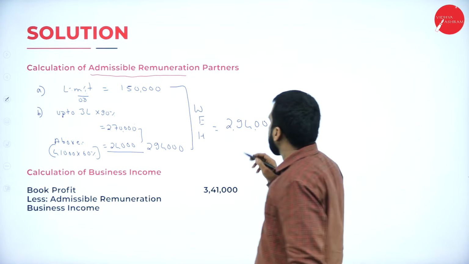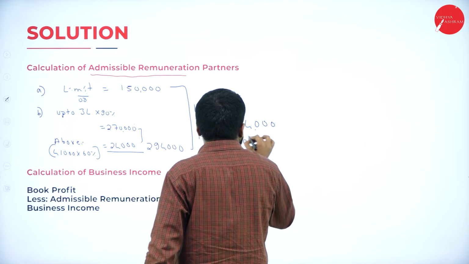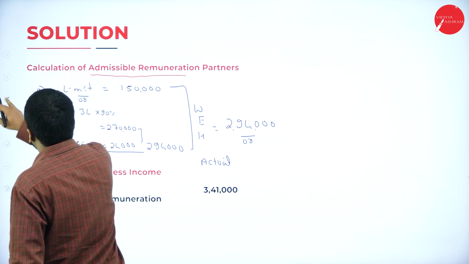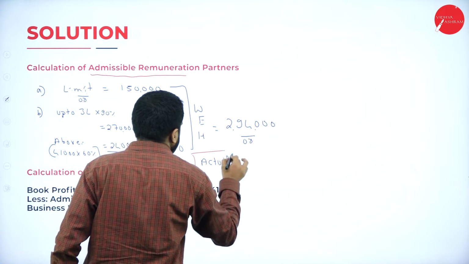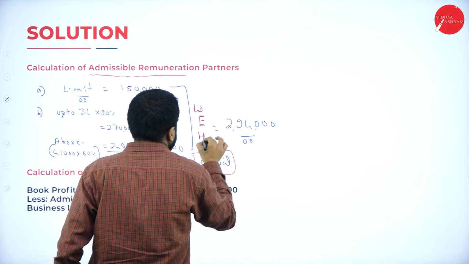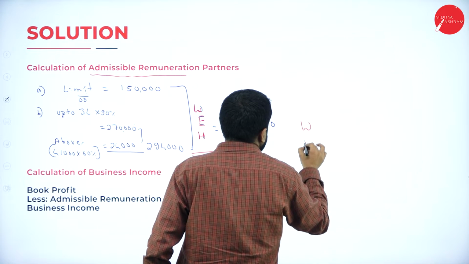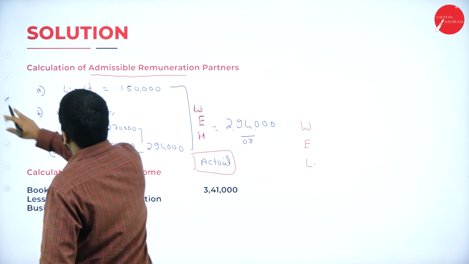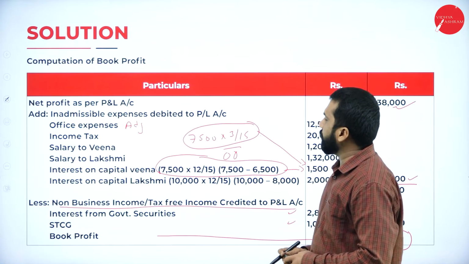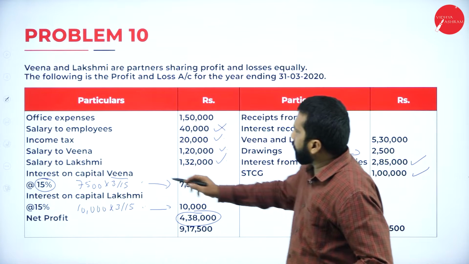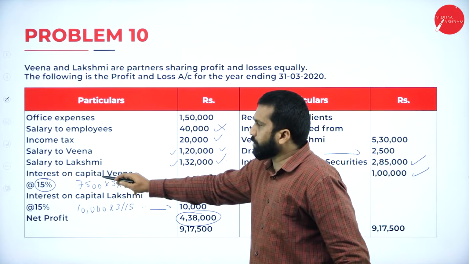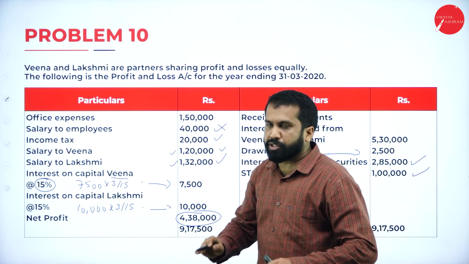Compare with the actual. So what is your actual is given. I'll go back to your question. Your actual remuneration is salary to Veena 120 and salary to Lakshmi 132. Don't take interest on capital. It is not remuneration.